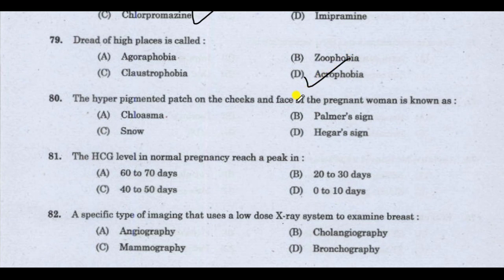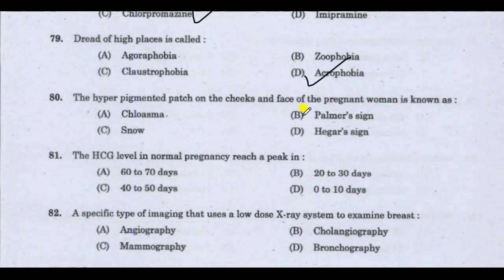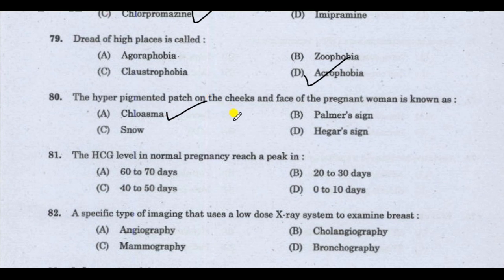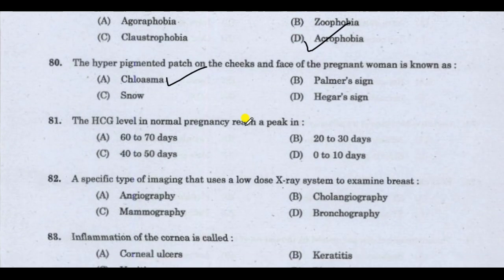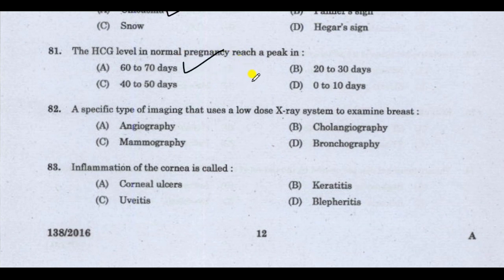Next question, the hyperpigmented patch on the cheeks and face of the pregnant woman is known as. Correct answer is chloasma. The hyperpigmented patch on the cheeks and face of the pregnant woman is known as chloasma. Next question, the HCG level in normal pregnancy reach a peak in. Correct answer is 60 to 70 days. HCG level in normal pregnancy reach a peak in 60 to 70 days.